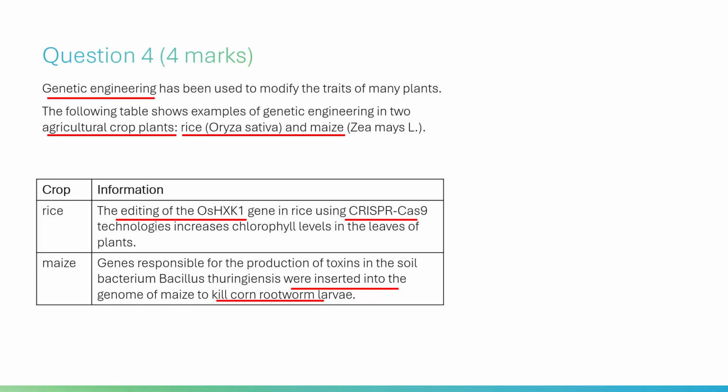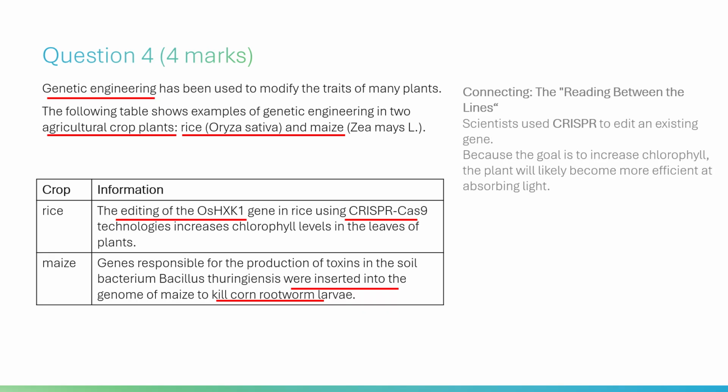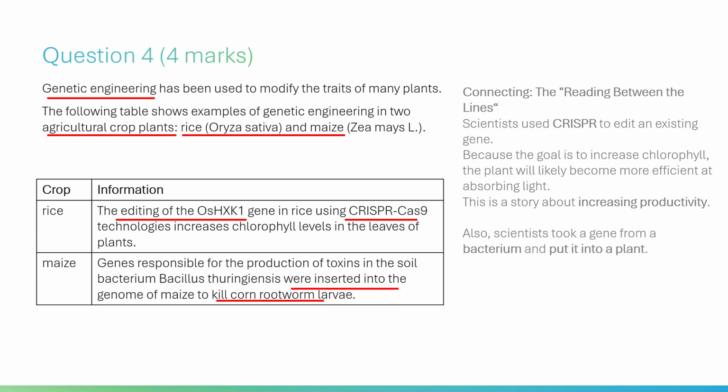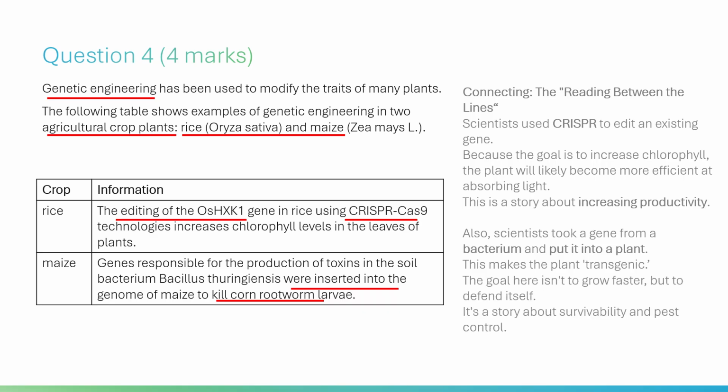Connecting, reading between the lines. Scientists use CRISPR to edit an existing gene. Because the goal is to increase chlorophyll, the plant will likely become more efficient at absorbing light. This is a story about increasing productivity. Also, scientists took a gene from a bacterium and put it into a plant. This makes the plant transgenic. The goal here isn't to grow faster, but to defend itself. It's a story about survivability and pest control.